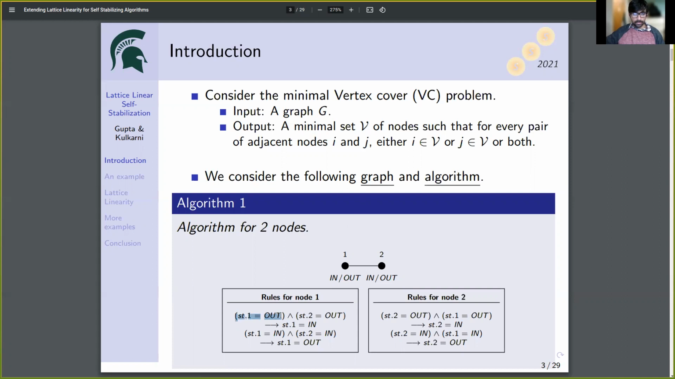If the state of node 1 is out and the state of node 2 is also out, then node 1 changes its state to in. And if the state of node 1 is in and the state of node 2 is also in, then node 1 changes its state to out. Rules for node 2 are the same as the rules for node 1.